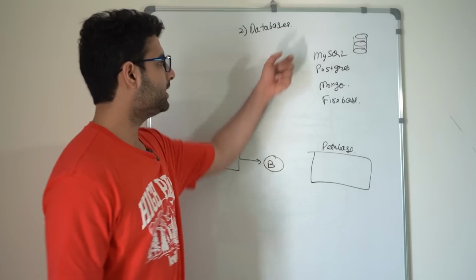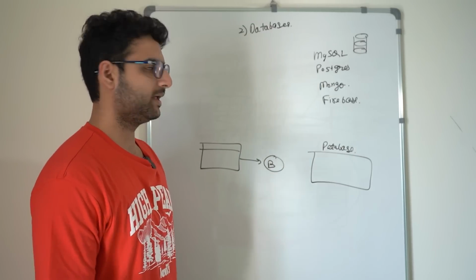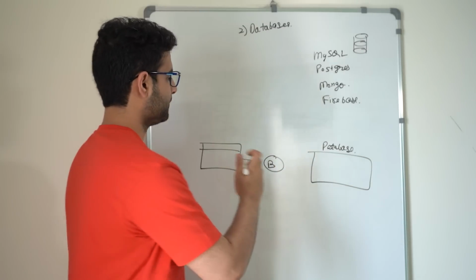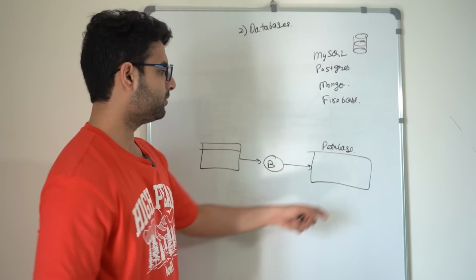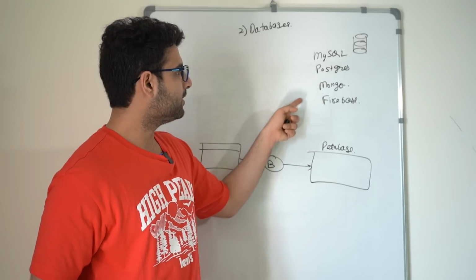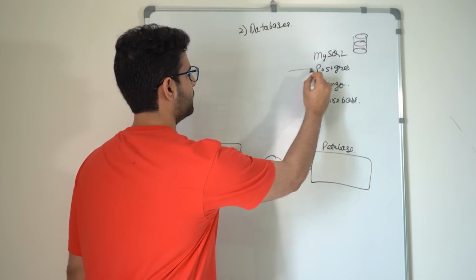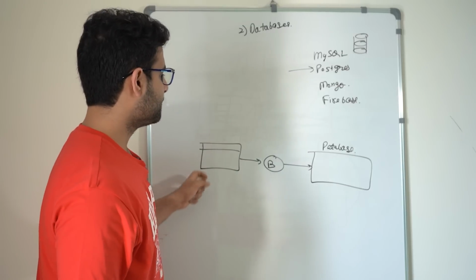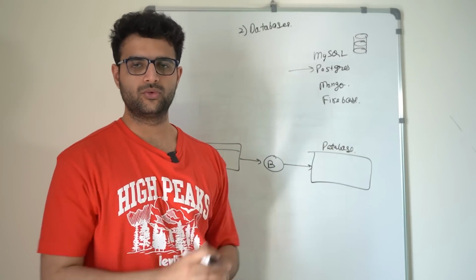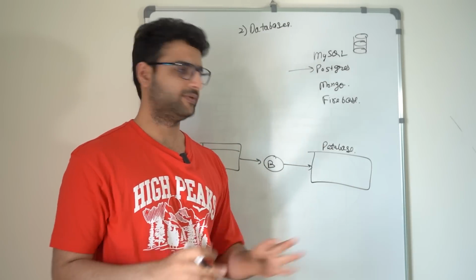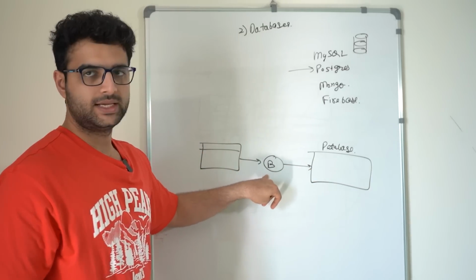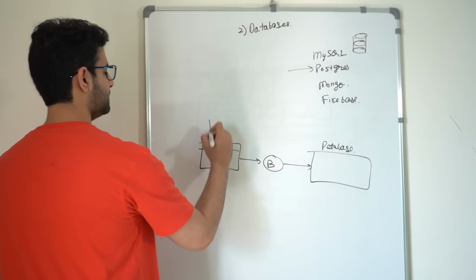Now, there are popular databases that basically make it easier for you to query and write data to a database. These are the ones that are usually used. What we'll be using in this video would be Postgres. And the purpose of this database is to store data. There are ways to scale these very independent to how you scale an HTTP server. But effectively, this is your browser.